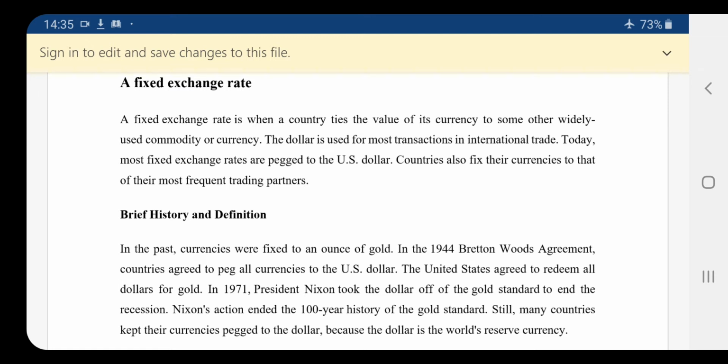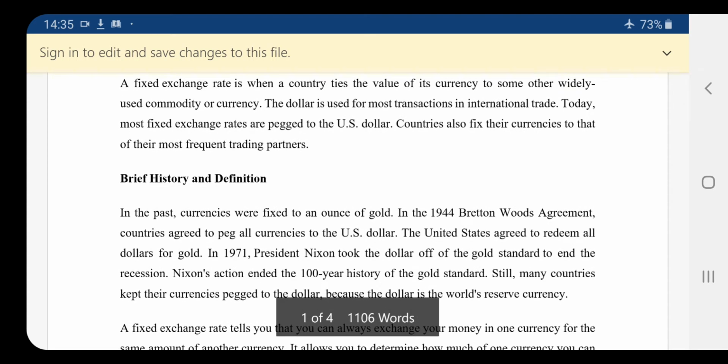Today, most fixed exchange rates are pegged to the US dollar. Countries also fix their currencies to that of their most frequent trading partners. All over the world, the fixed rate mostly depends on the US dollar.